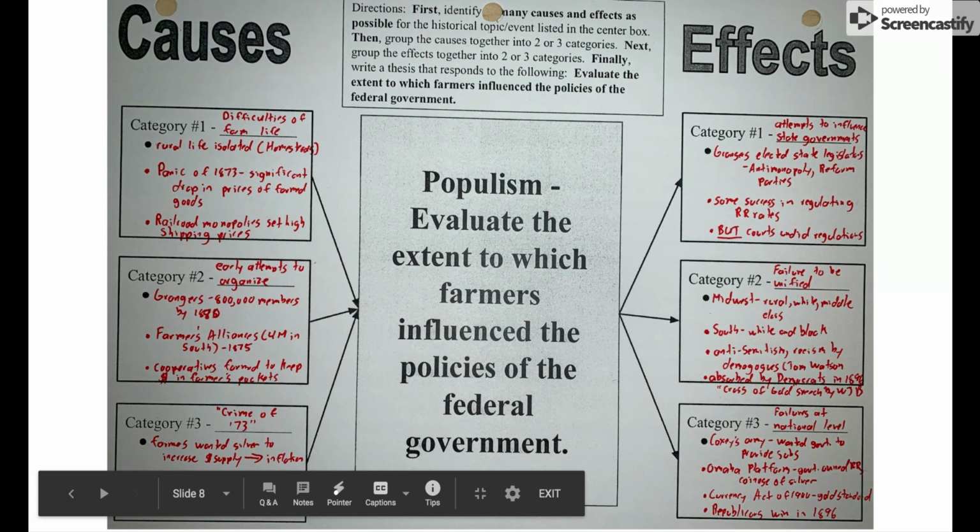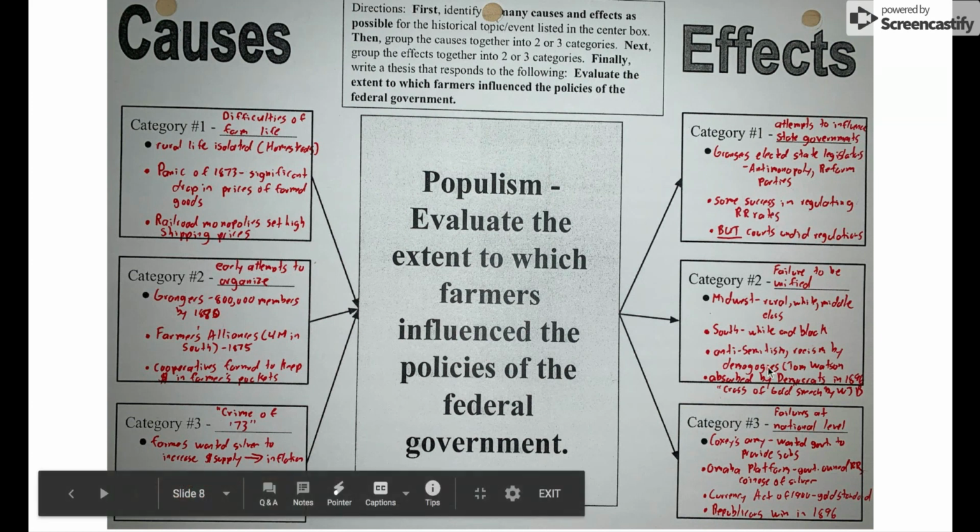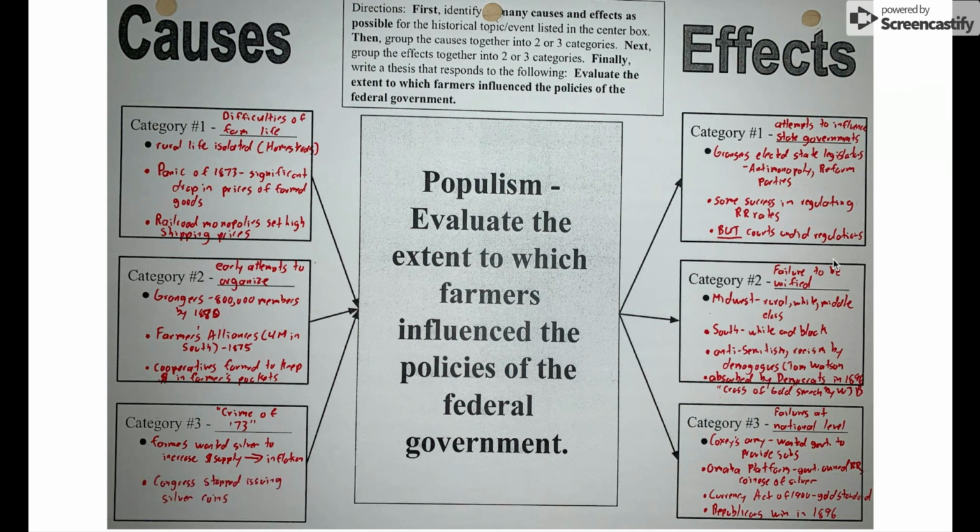So farmers still have a difficult time, but the populist ideas will influence groups like the progressives a bit later on. Okay, so overall, I think it's fair to say that the populist movement failed to enact any permanent change at that time, but later on, in 20 years or so, they're going to be much more influential.